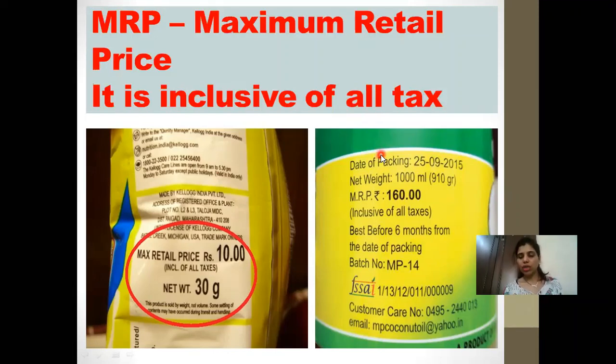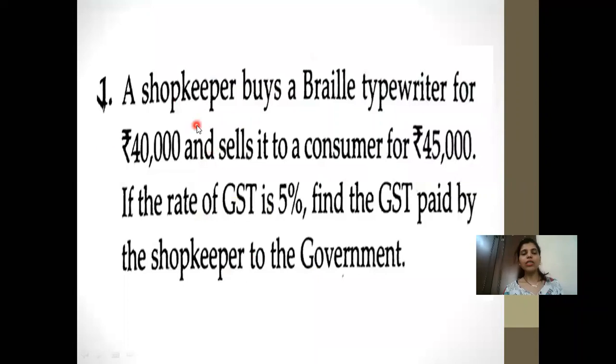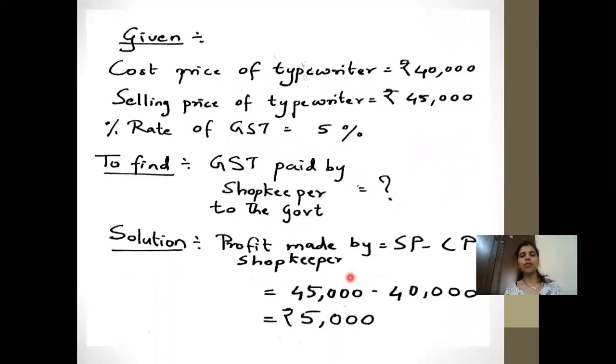Now we go to the numerical part. So first, a sum. A shopkeeper buys a Braille typewriter for rupees 40,000 and sells it to a consumer for 45,000. If the rate of GST is 5%, find the GST paid by the shopkeeper to the government. So first write the given. In the given, the cost price of the typewriter is 40,000. The selling price of the typewriter is 45,000.